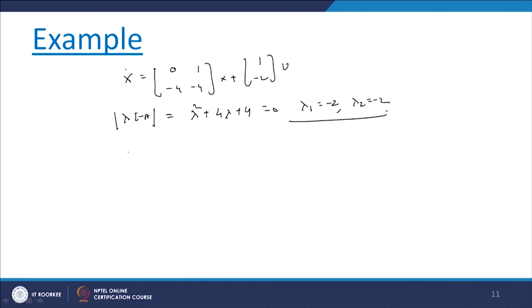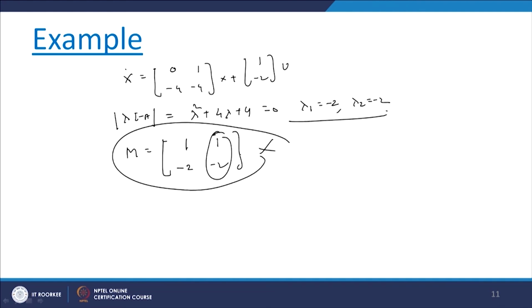And here as this is in a companion form, the model matrix AM you can get as [1 1] here, we will get it as minus 2 and minus 2, but this particular part is wrong, because the eigenvalues are repeated. So, in this case the first part, the eigenvector corresponding to this we can write down as 1, lambda equal to 1 minus 2, and corresponding to this m2 what we have to take?